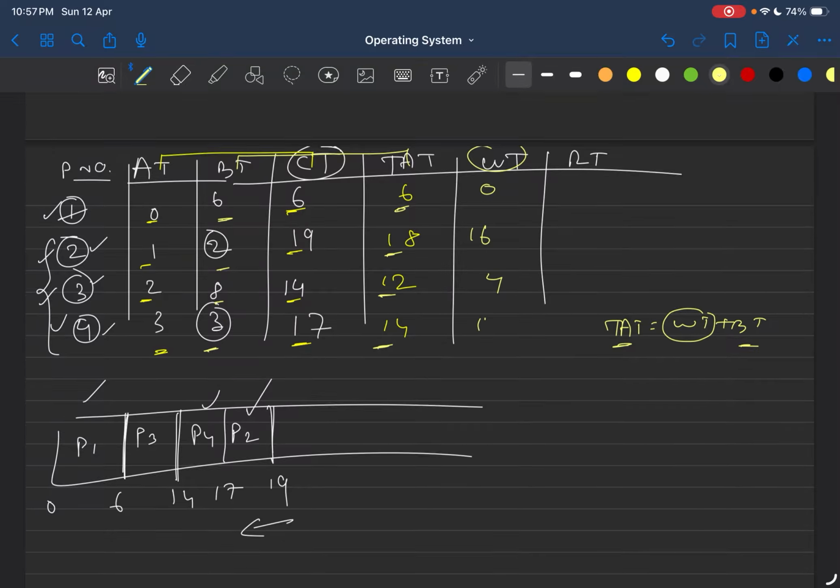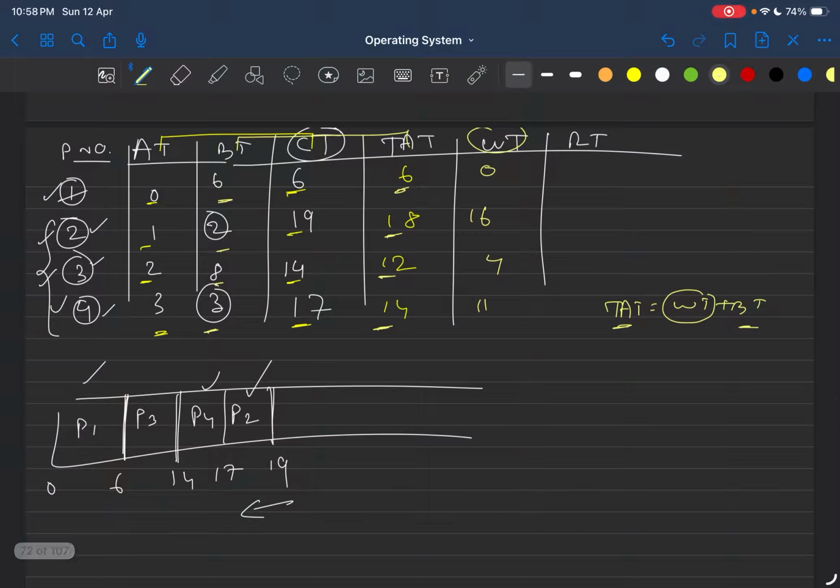So now let's calculate the response time. While calculating response time, you will have to come from the left side. If you forgot, response time is the time duration between when your process is scheduled for the first time and when your process has arrived in the system. So when is process P1 scheduled for the first time? That is time t equal to 0. When it has arrived, time t equal to 0. The difference between 0 and 0, that is 0.